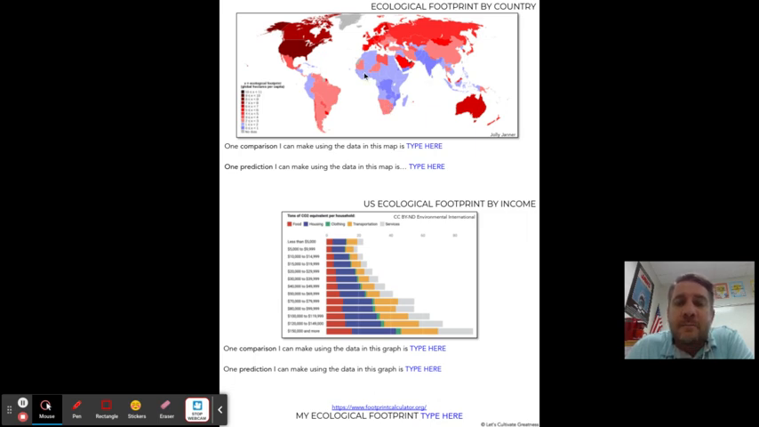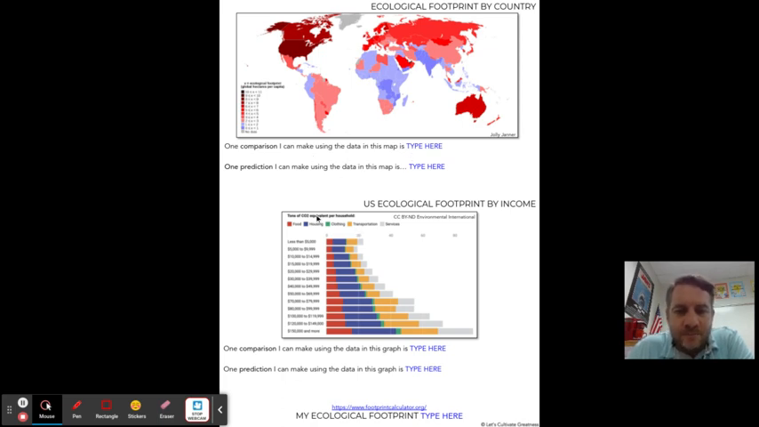This is the ecological footprint by country. Now, the darker colors is the larger ecological footprint. As you can see, America's racking up at the top there. It's also Qatar, right in this area here. It's a Middle Eastern country, sort of like Dubai, but it's a country called Qatar, really wealthy country. They're actually the highest, okay? And make one comparison about this map, and one prediction you can make about this map.